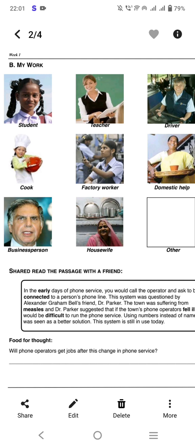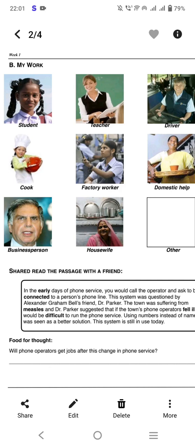Housewife is never described for male. We can't describe housewives as male. They are never male, they are always female.